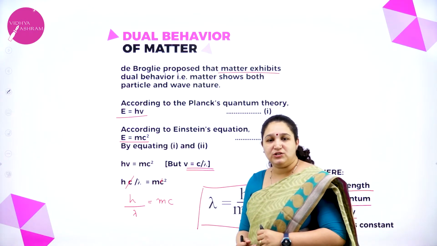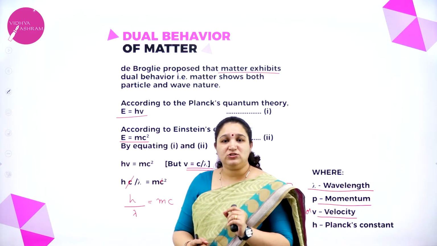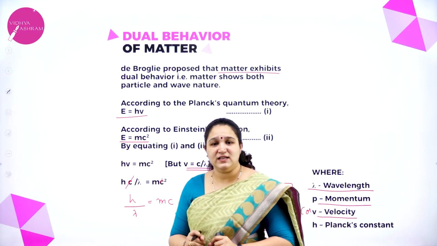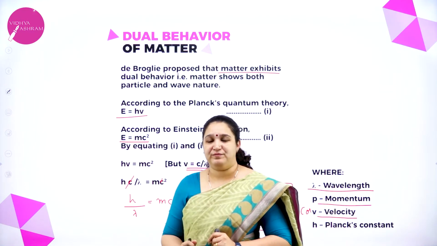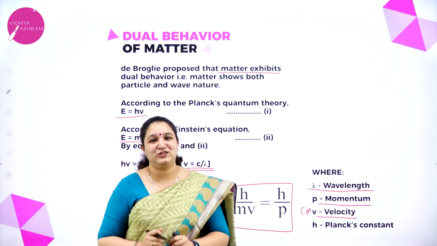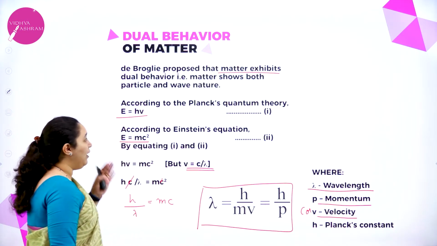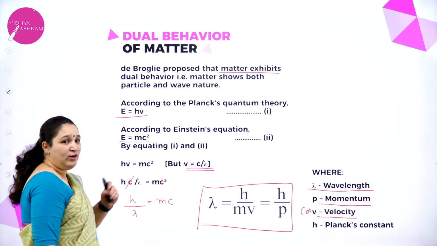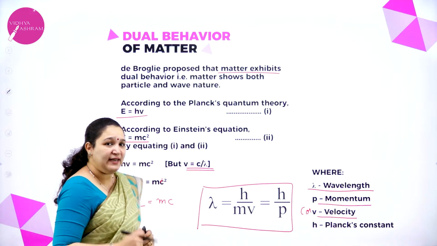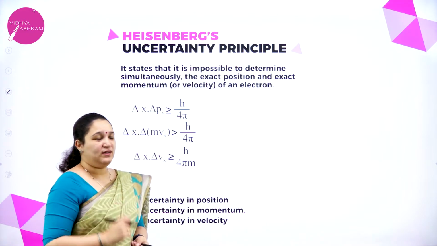De Broglie's prediction was confirmed experimentally when they found that electron waves can also undergo diffraction. That is a characteristic of a wave, and this concept was utilized to develop the electron microscope. Okay, so that is about dual behavior of matter. This is one of the developments which led towards the quantum mechanical model. So, the second development is Heisenberg's uncertainty principle. Let's see what it is.